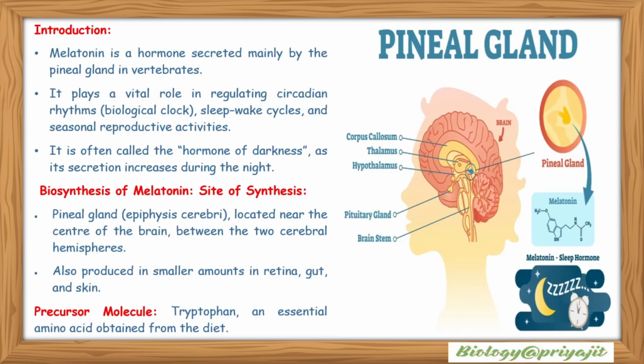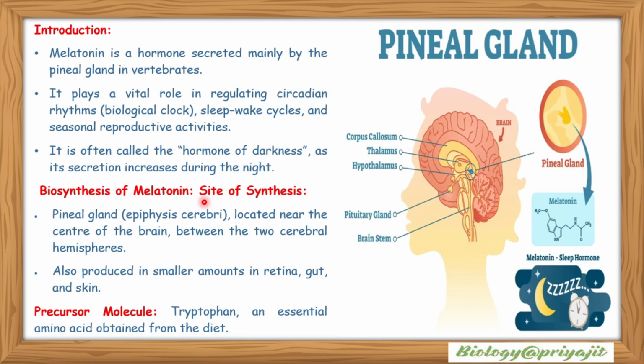Introduction. Melatonin is basically a hormone secreted mainly from the pineal gland in vertebrates. It plays a vital role in regulating the circadian rhythm or biological clock, sleep-awake cycles, and seasonal reproductive activities. It is often called the hormone of darkness as its secretion increases during the night time.